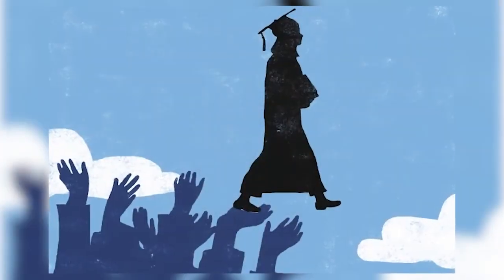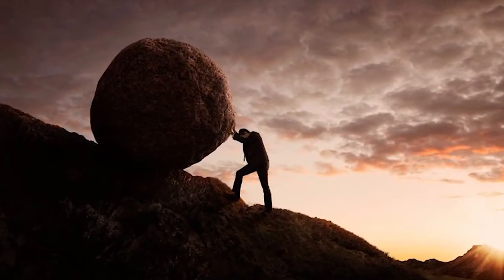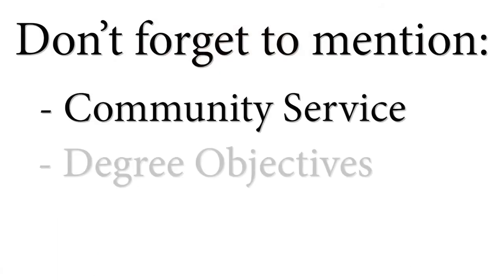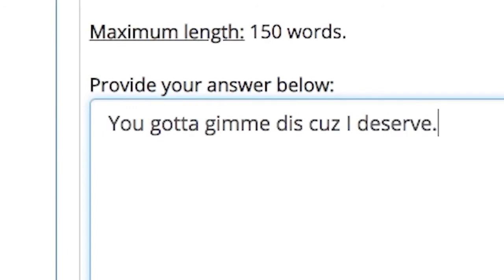Make sure to mention valuable information about your family history and background. If you are a first-generation college student and/or if you have overcome adversity, it's wise to mention that. Include specific examples. Mention any community service you've done. Mention your degree objectives and overall career goals, as there might be scholarships designed to support students like you. Don't say, "You need to give me a scholarship because I deserve it." Prove it. Your essay should be more than a paragraph. You want the reader to get to know you.